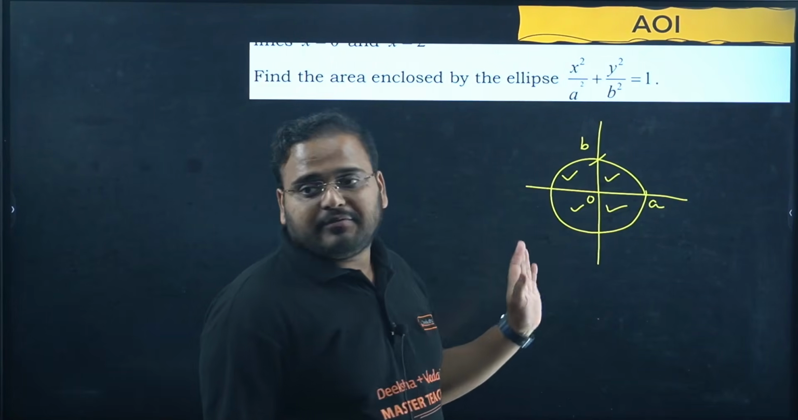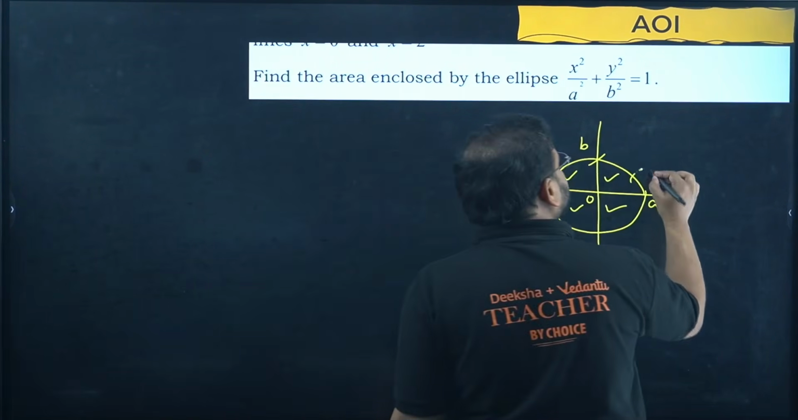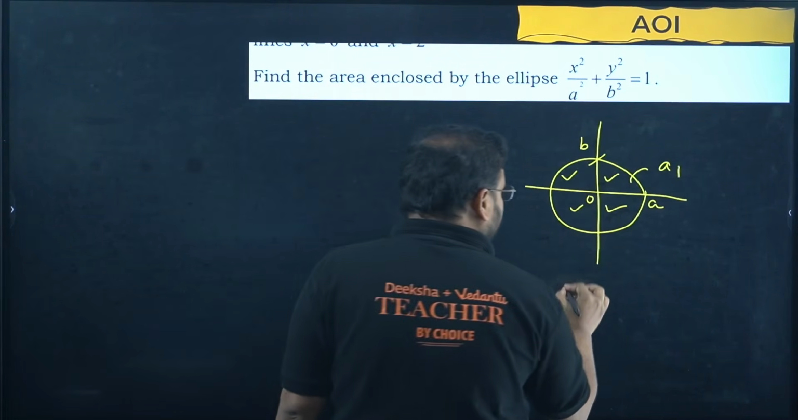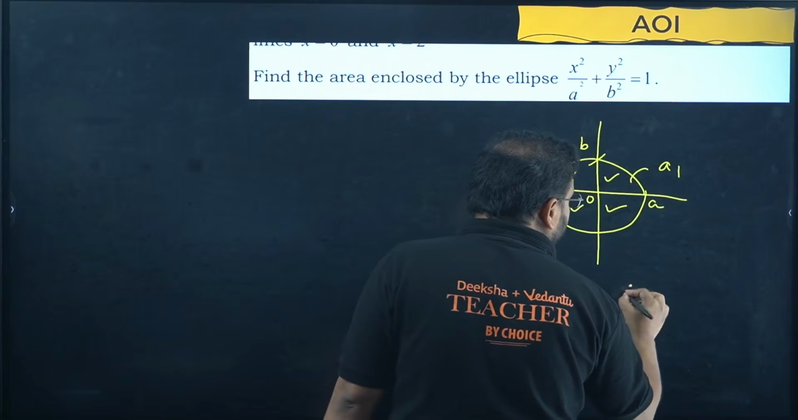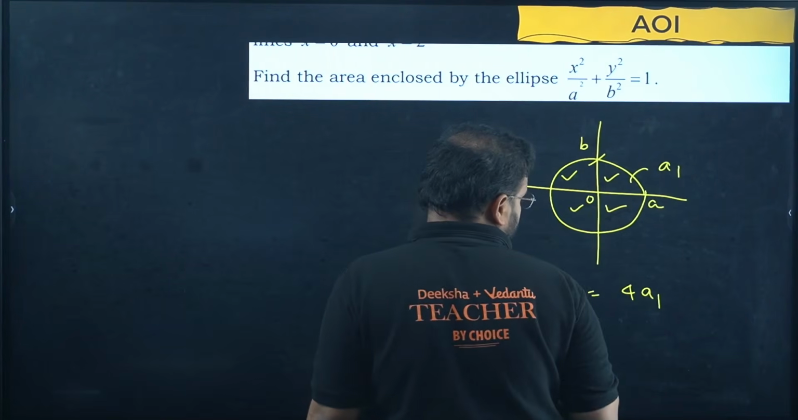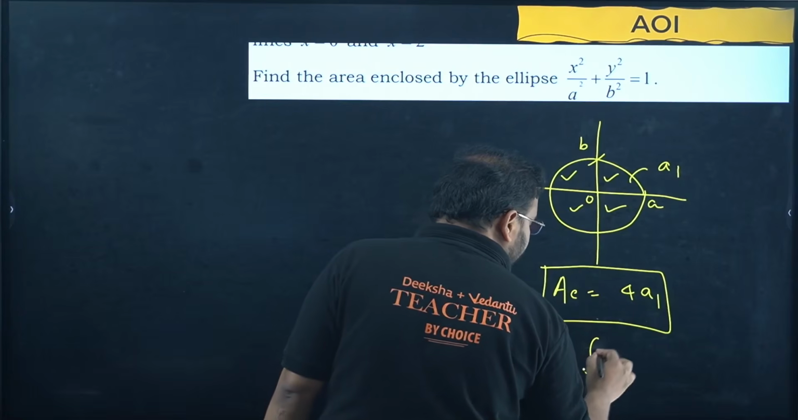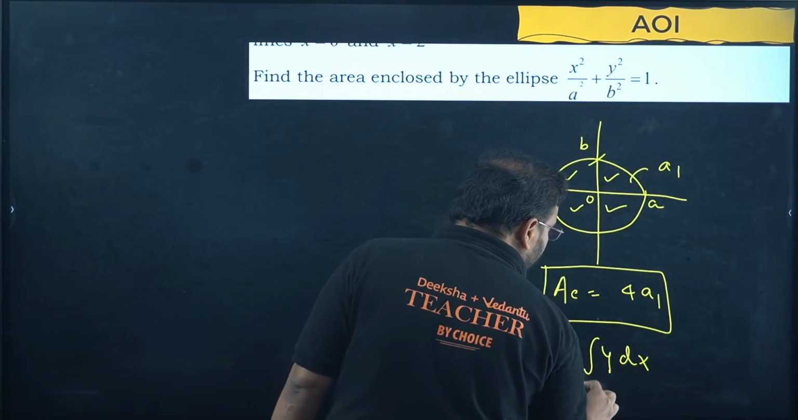So A and B we know. If we can find this part's area, part 1, only part 1's area, then the area of the ellipse will be given by 4 times the area of part 1. Okay, how to find the area of part 1 then? Integration of the function y dx from 0 to A.